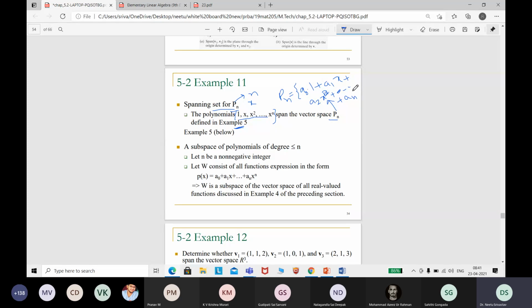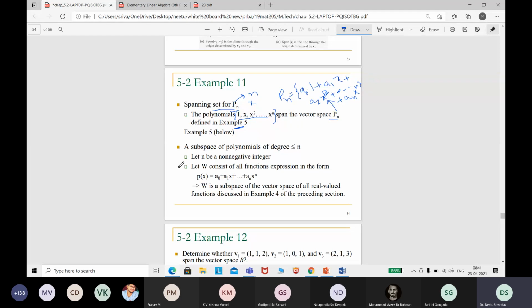These are the elements we have in the Pn set. So very blindly we can say that x raised to power 0, which is 1, x, x square, and so on up to x^n will be the spanning set for the polynomials, right?